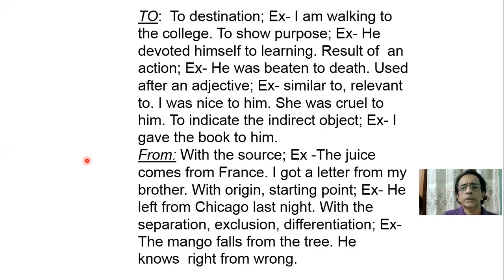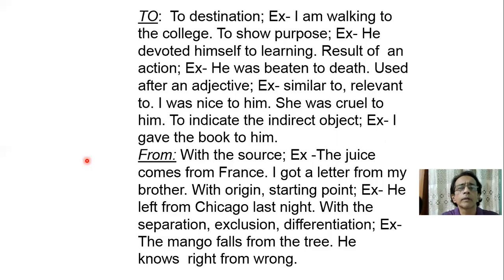So let us come to to, which we already notice in the circle, to and toward. There is a little bit of difference between to and toward. When I say I am going towards Newmarket, then actually I am going towards Newmarket, but I may not go to the Newmarket. I may go around the Newmarket. This doesn't mean any definite purpose. But when I say I am going to the Newmarket or I am going to the college, that means I must go to the college.